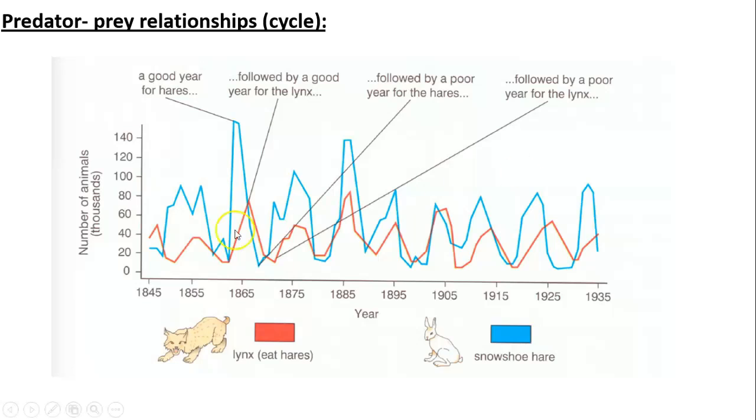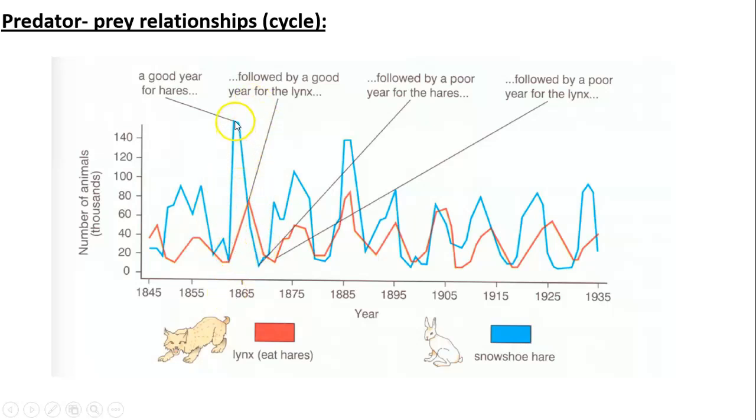So here you see the lynx and the hare or the rabbit. This one is in blue and this one is in red. When the rabbit increased, what happened to the lynx? They increased too. But then, because of the predation, the rabbits decreased dramatically. Since they decreased dramatically, what happened to the population of the lynx? They decreased too. When they decreased so much, they were almost 5 or 10 maximum. Now, what happened to the population of the rabbits? They increased so much. It was a very good year for them. And so on. The cycle keeps going up and down.